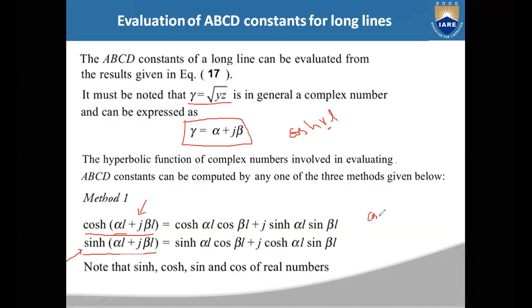From the hyperbolic identities, cosh(a plus b) can be written as cosh a cosh b plus sinh a sinh b. Here a is alpha L and b is j beta L. This can be written as cosh a cosh b plus sinh a sinh b.